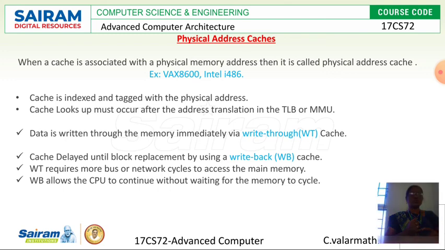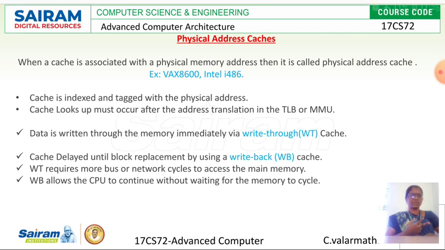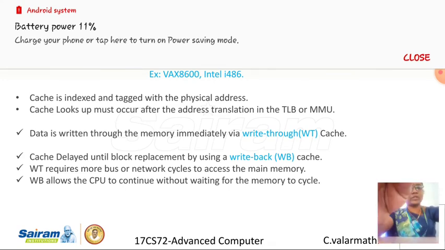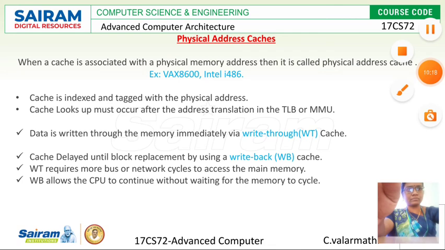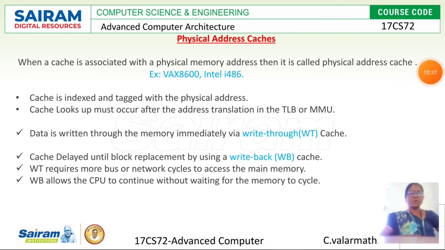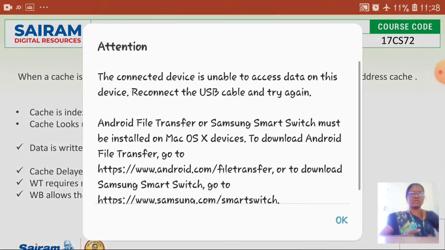Fine. So this is very important. And there is one more technology: write-through cache and write-back cache, right? What is meant by write-through? Write-through is a technology where the data is written through to the memory. Then what is meant by write-back? Write is delayed until block replacement by using write-back cache. So write-back is one of the techniques.